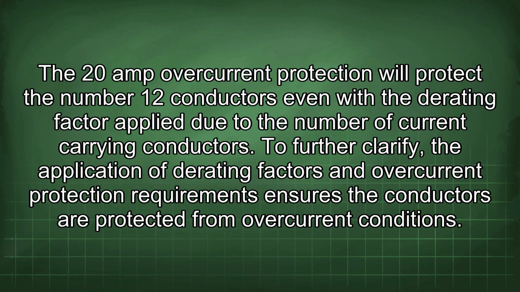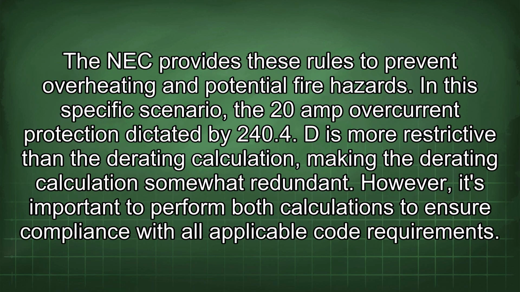The 20 amp overcurrent protection will protect the number 12 conductors even with the derating factor applied due to the number of current-carrying conductors. To further clarify, the application of derating factors and overcurrent protection requirements ensures the conductors are protected from overcurrent conditions. The NEC provides these rules to prevent overheating and potential fire hazards. In this specific scenario, the 20 amp overcurrent protection dictated by 240.4(D) is more restrictive than the derating calculation, making the derating calculation somewhat redundant. However, it's important to perform both calculations to ensure compliance with all applicable code requirements.